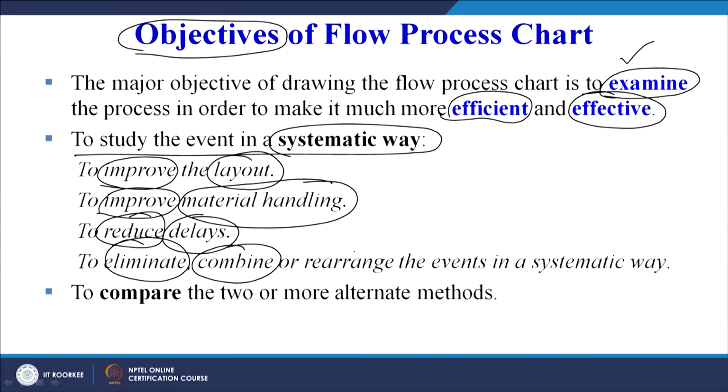combine or rearrange the events in a systematic way. So you can see there are three things. Eliminate: it may help us find that there is an operation which can be clubbed with another operation, so one operation can be eliminated. Now we have a combined operation which is happening at one place only. Combine is already given, so once you eliminate, you are combining it with another operation.